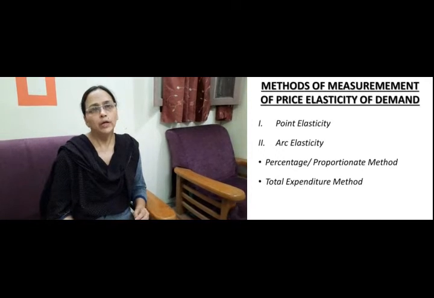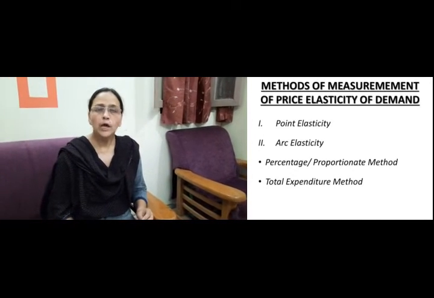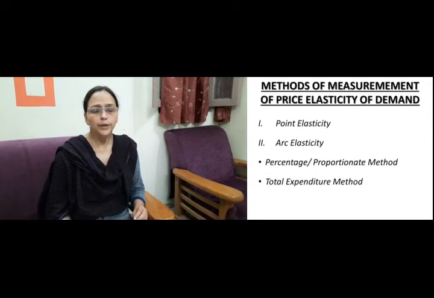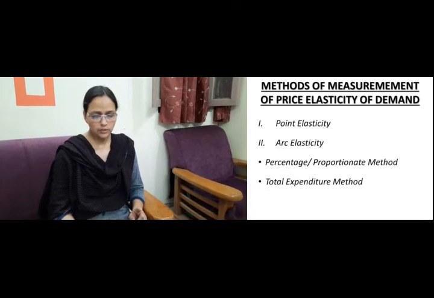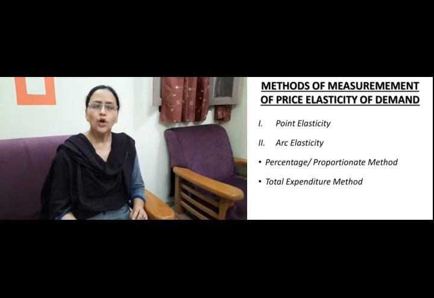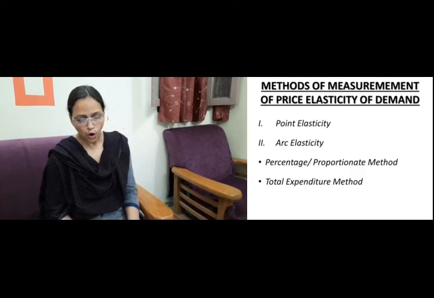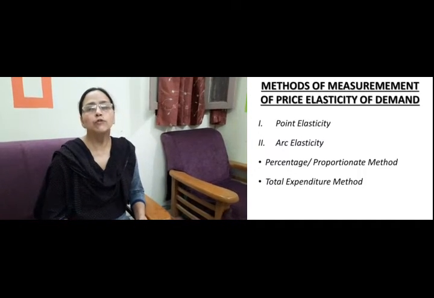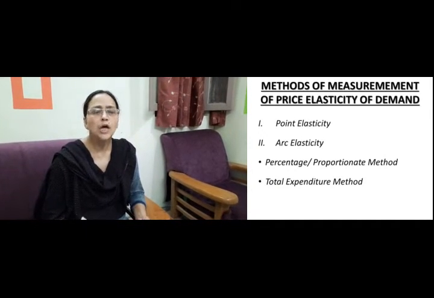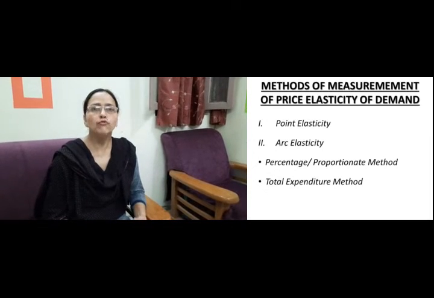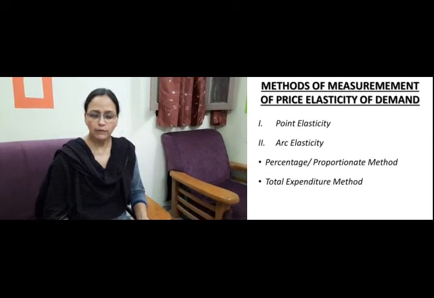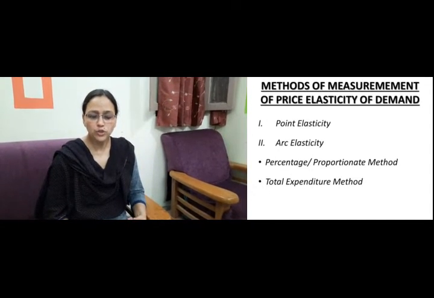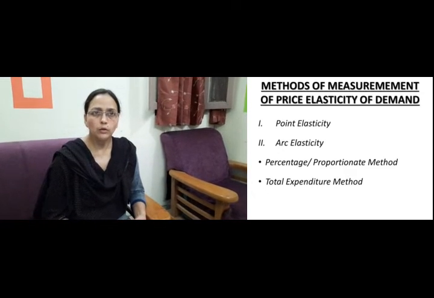Such a point elasticity is used when price elasticity is measured for very small degrees of changes in price and quantity. The concept of point elasticity is useful when changes in price and quantity are infinitely small.